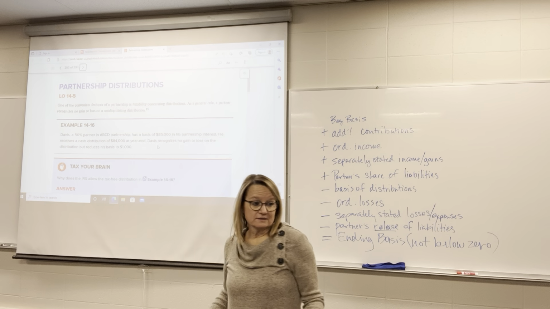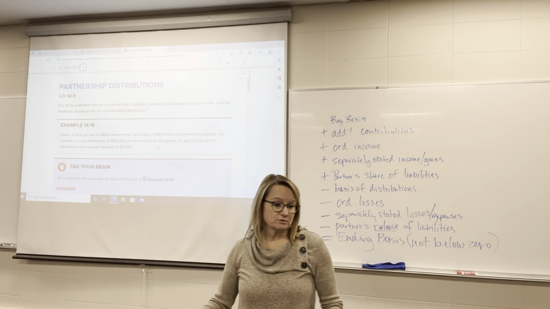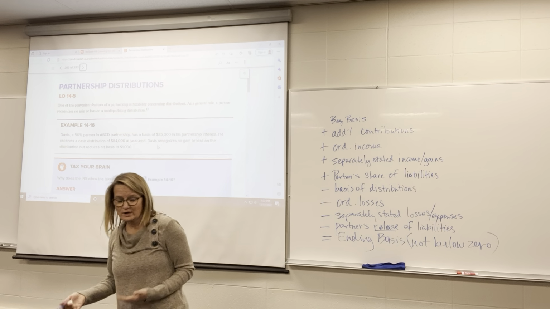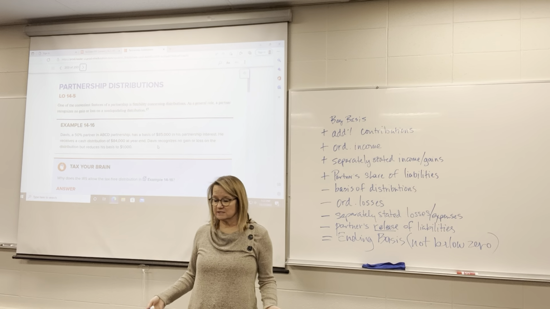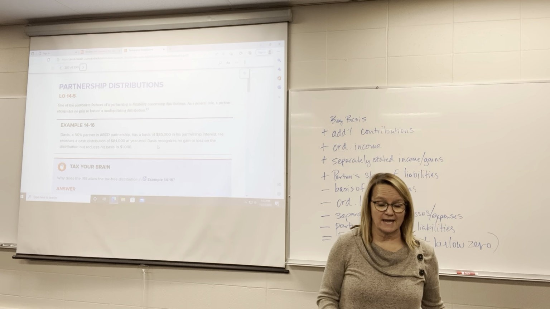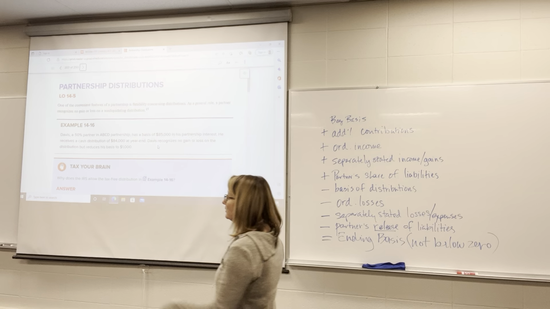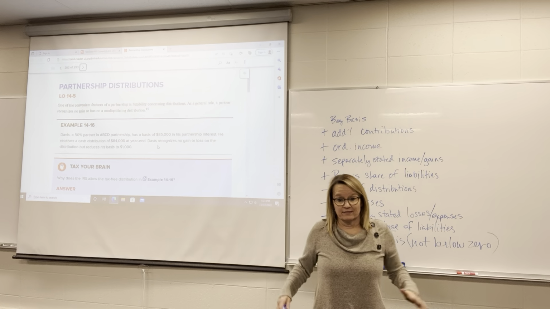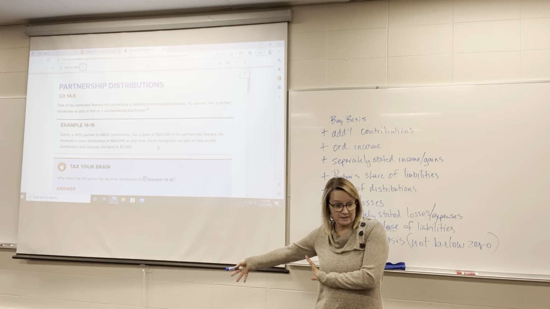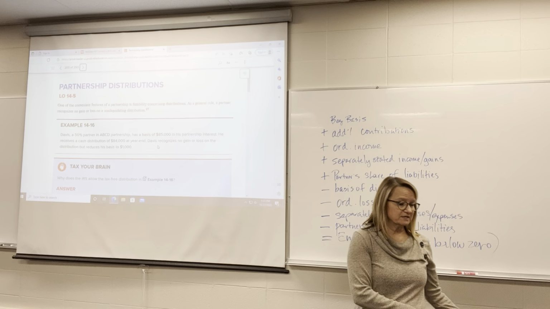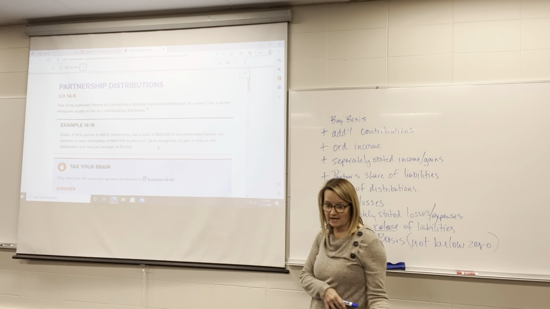It's your money. The fact that it's in a bank account as opposed to in your pocket doesn't change what it is and who owns it. You're not receiving income, you're just giving yourself the money that you already had. It's the same thing with a partnership. When there's a distribution from a partnership, essentially it's like a withdrawal. They owned that money in the first place. It was theirs when it was in the partnership. The fact that it's now being transferred to them doesn't change that.